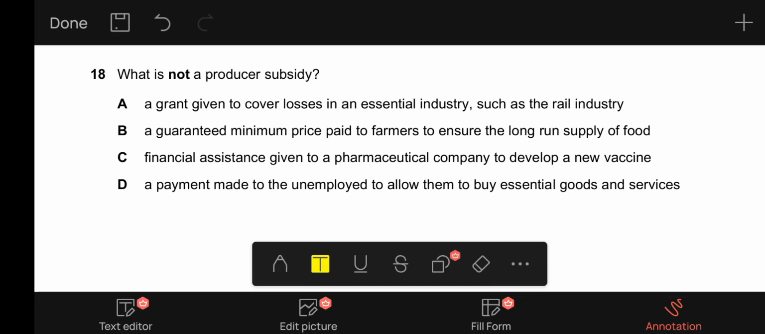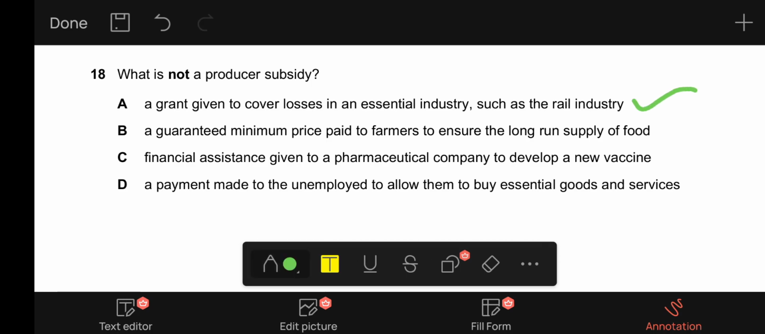18, it says what is not a producer subsidy. A, a grant given to cover losses in an essential industry such as the rail industry. It is a producer subsidy. B, a guaranteed minimum price paid to farmers to ensure the long run supply of food. Again, it is a producer subsidy to support the farmers.